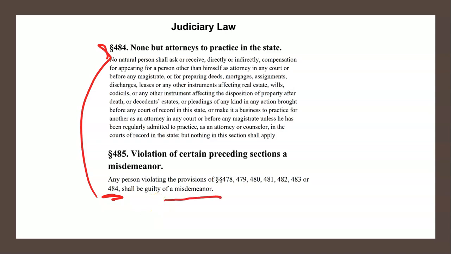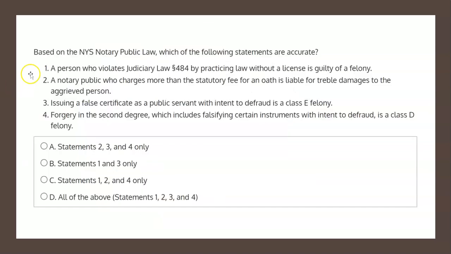misdemeanor. So back to Statement 1, this is incorrect because Statement 1 says that the person is guilty of a felony, but in actuality it's a misdemeanor. So let's put an X next to number 1 to signify that this is not accurate.